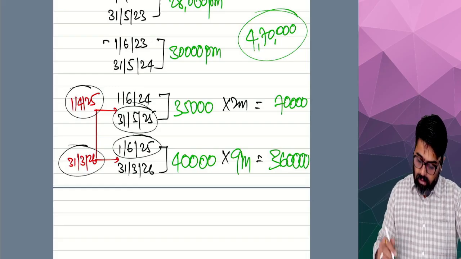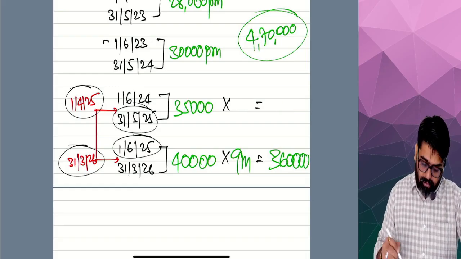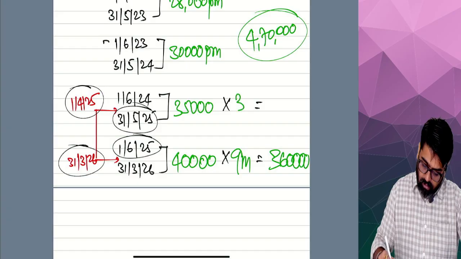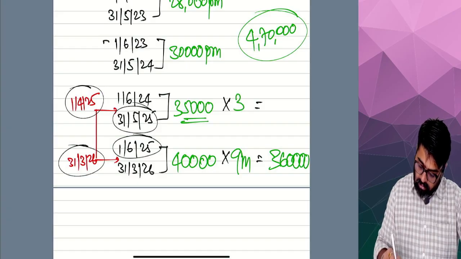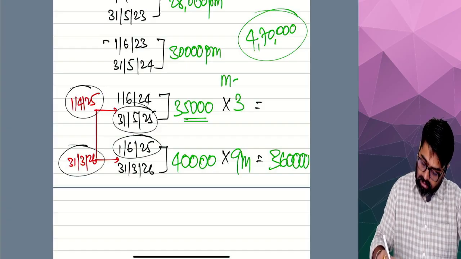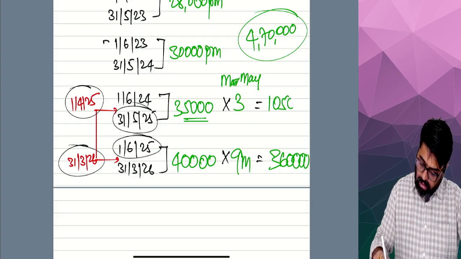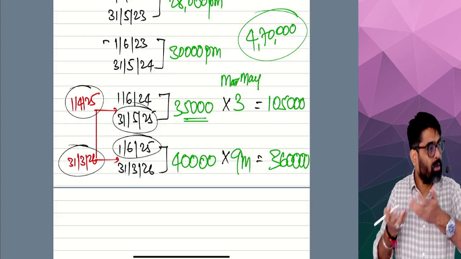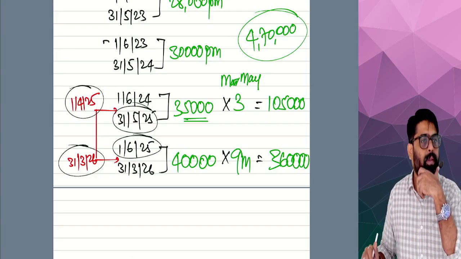Getting my point? So here instead of 2, it will now be 3. 35,000 salary from March to May. March to May will be how much? 1,05,000. It becomes due in this year, so it is taxable in this year.